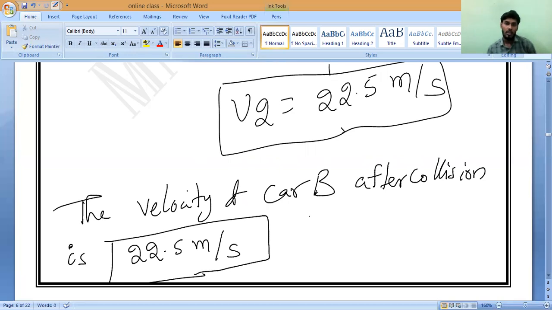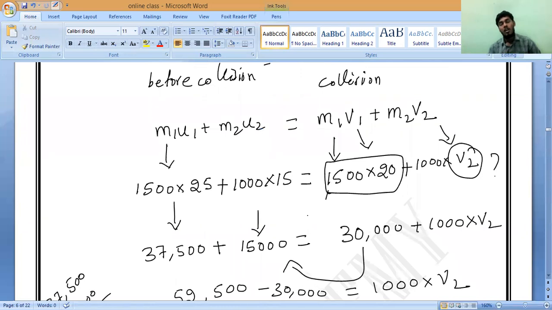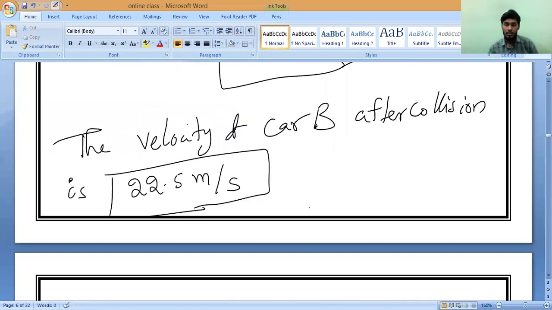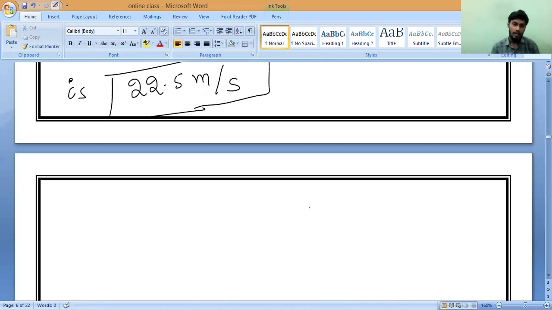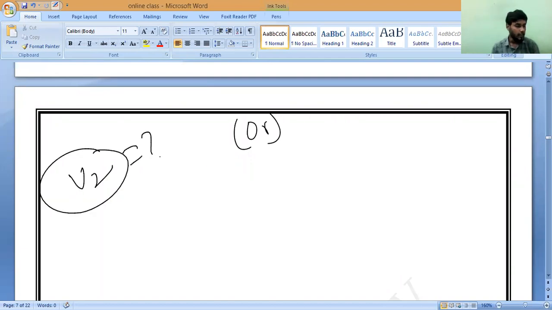Please ask me any doubt, anything you can ask me here. Any doubt? No, sir. Now, somebody may feel difficulty to solve this, so I will say an alternative method. Listen to what they are asking you to calculate. V2, the velocity of body 2 after collision. Correct or not? So now you see.